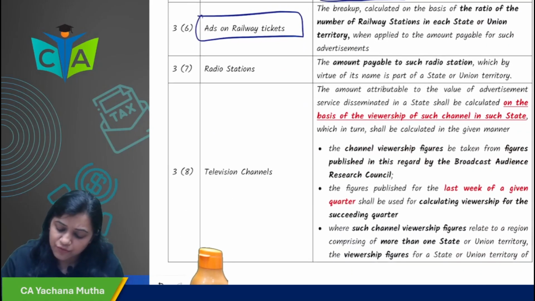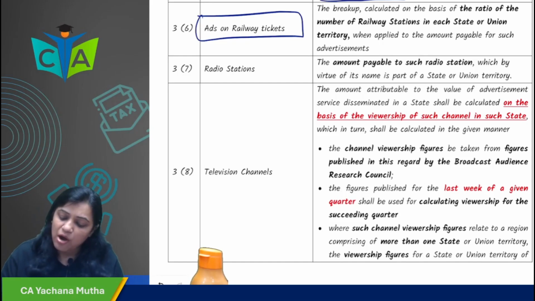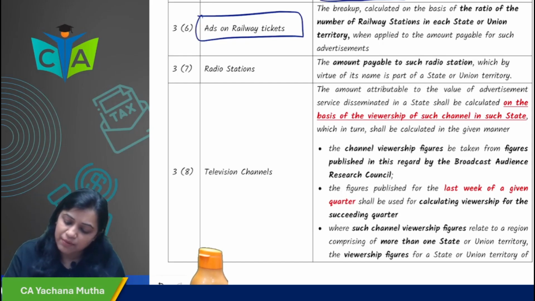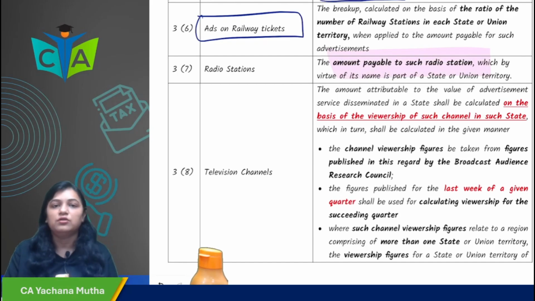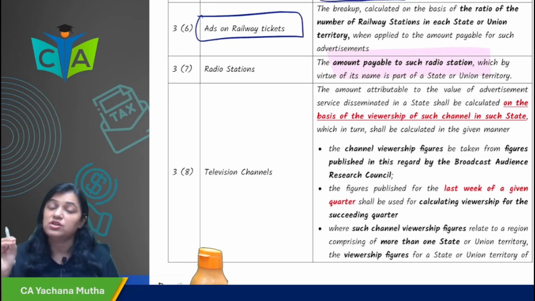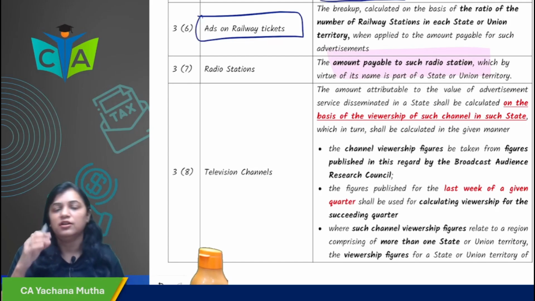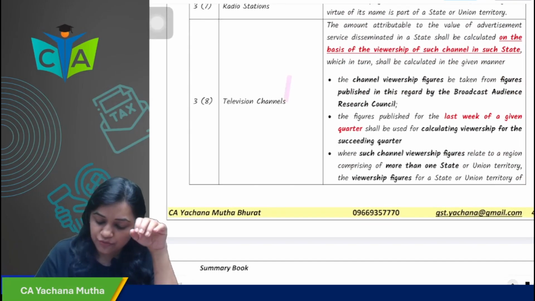In case ads are given on radio stations, in that case, the amount payable to such radio station, which by virtue of its name is a part of the state or union territory. Whatever is the amount payable to such radio stations, that is how the value would be calculated, and the place of supply would be whichever states are involved. Now in case of television channels,